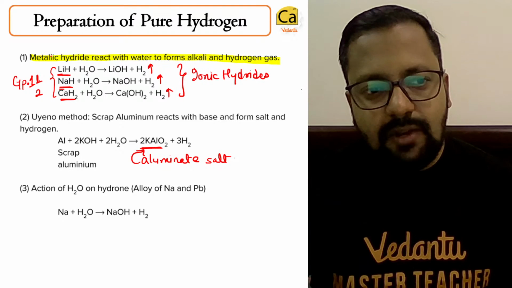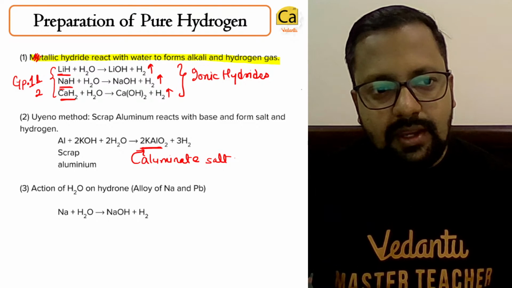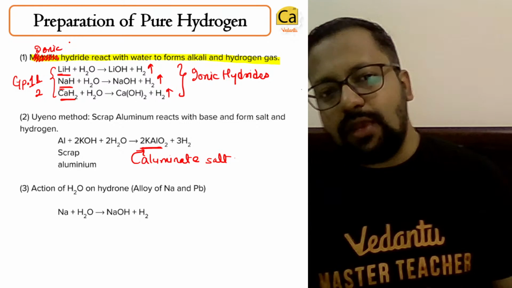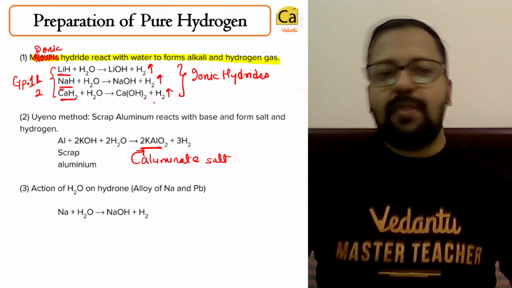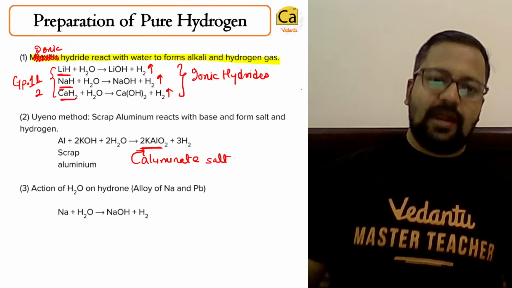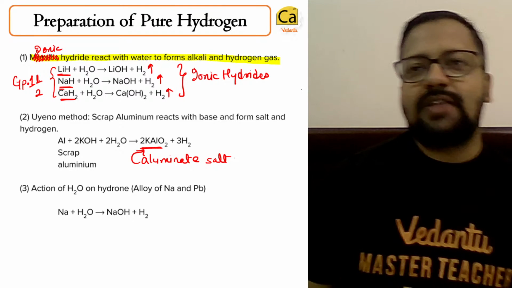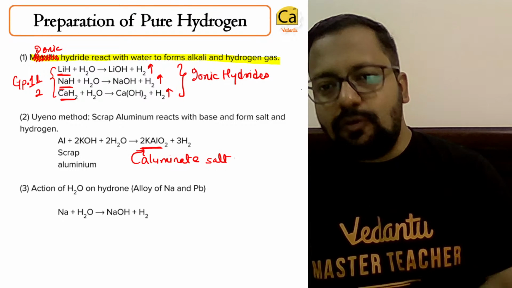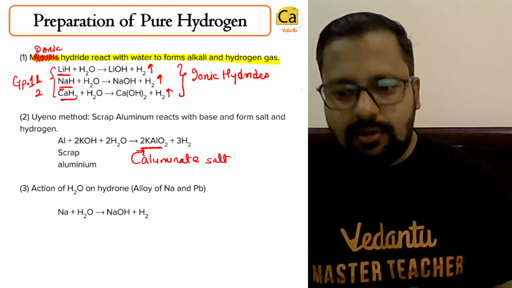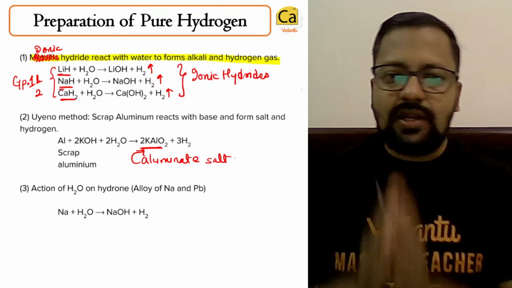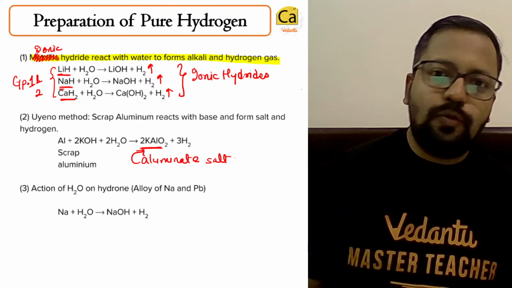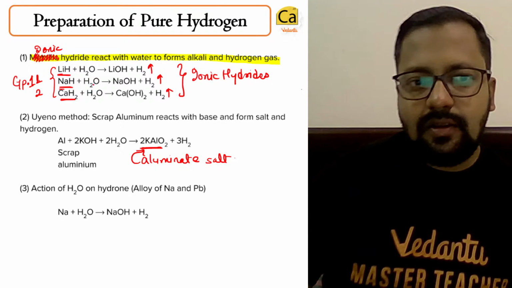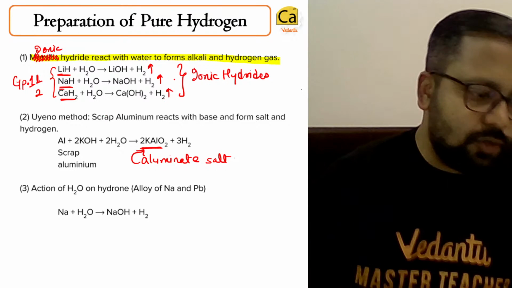The right way to write this is ionic. It should be written as ionic hydride. Ionic hydrides react with it. Metallic hydrides are generally those hydrides which are formed using the transition metals. Transition metals are those metals which are in the D block. Group 1 and 2 metals form hydrides, and these hydrides are going to react with water to liberate hydrogen.